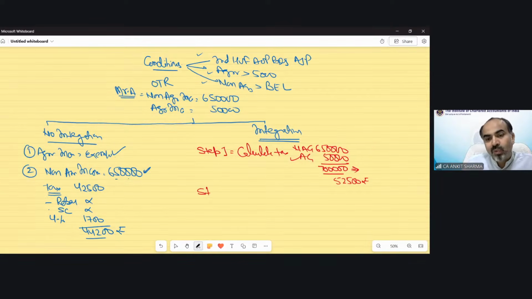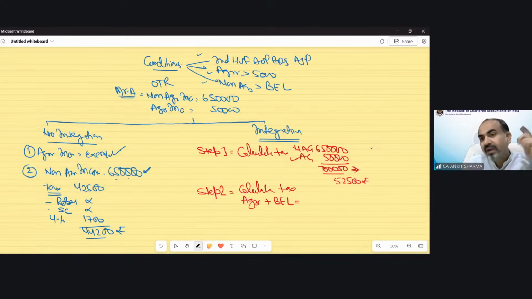Now step number 2. It says calculate tax on your agricultural income plus your basic exemption limit. Now treat your basic exemption limit and your agricultural income as your income and calculate tax on it. In the example, my agricultural income is 50,000 and basic exemption limit is 2,50,000 because we are under optional tax regime.